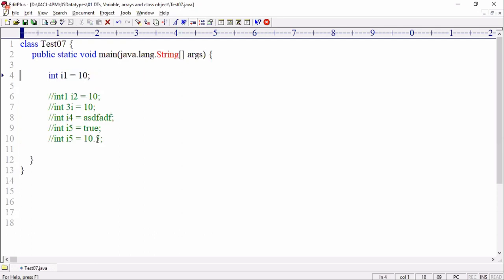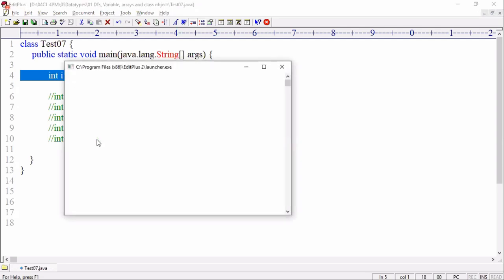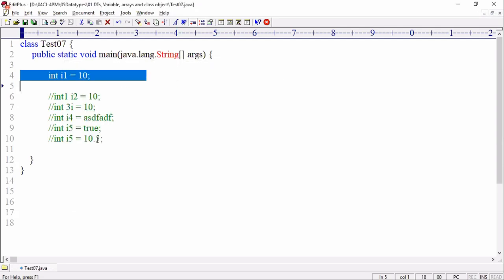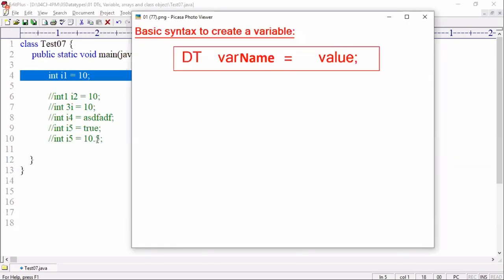Now why is there no error for this line, int i1 equal to 10? Because there is no problem. Data type is valid, identifier is valid, and literal is also valid. Compiled successfully. Now let me go and check all these points in the notes part.